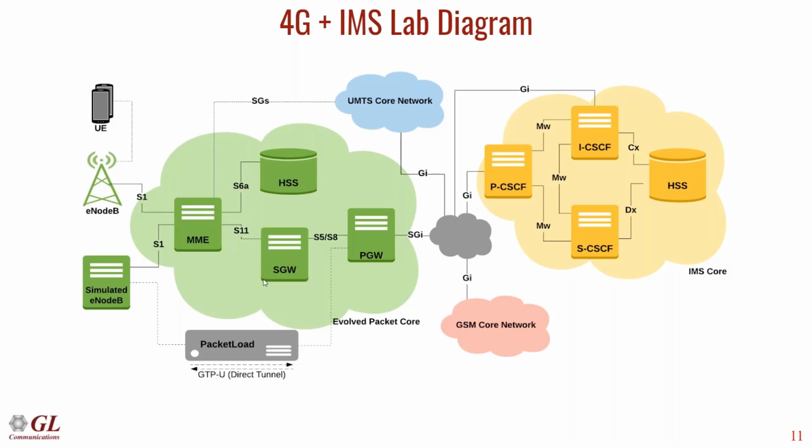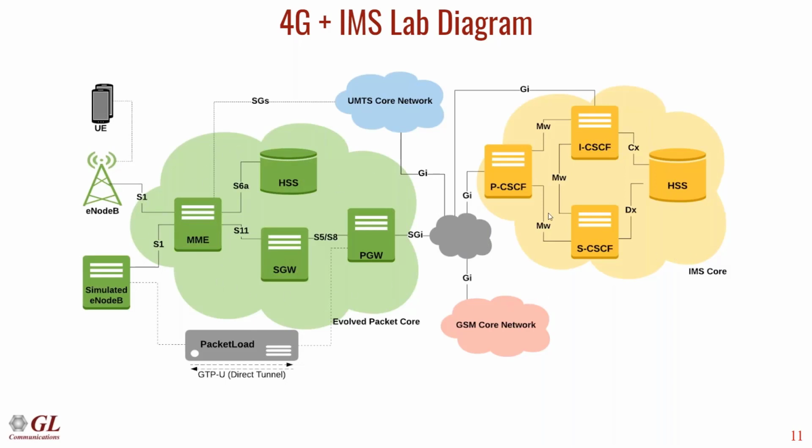The SGW, the serving gateway, routes and forwards user data packets between the MME and the packet gateway. The packet gateway gives you the actual connectivity between the user equipment, the mobile phones, and the internet. So that's the Evolved Packet Core.